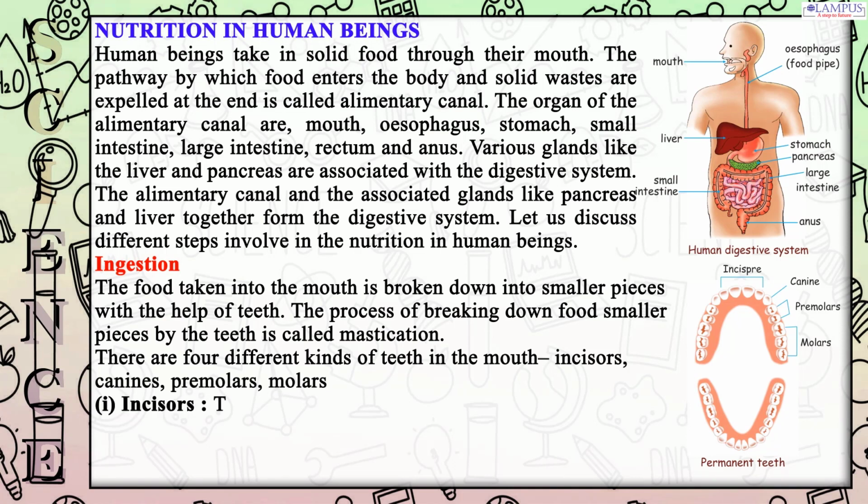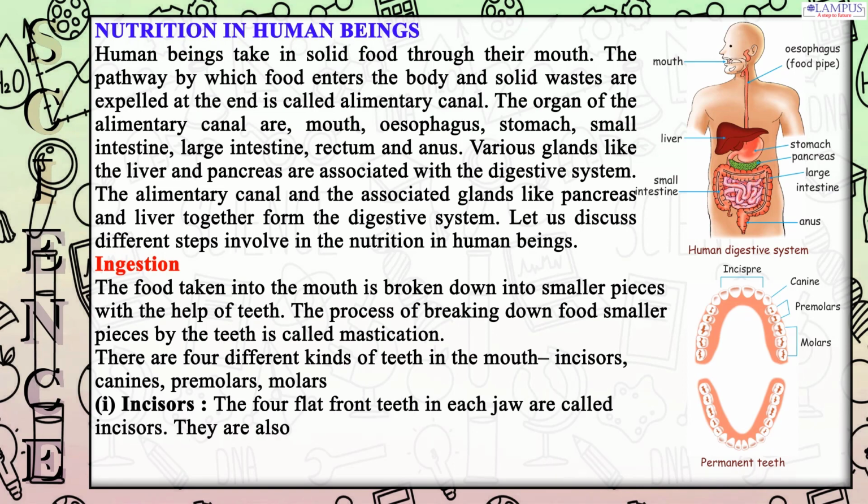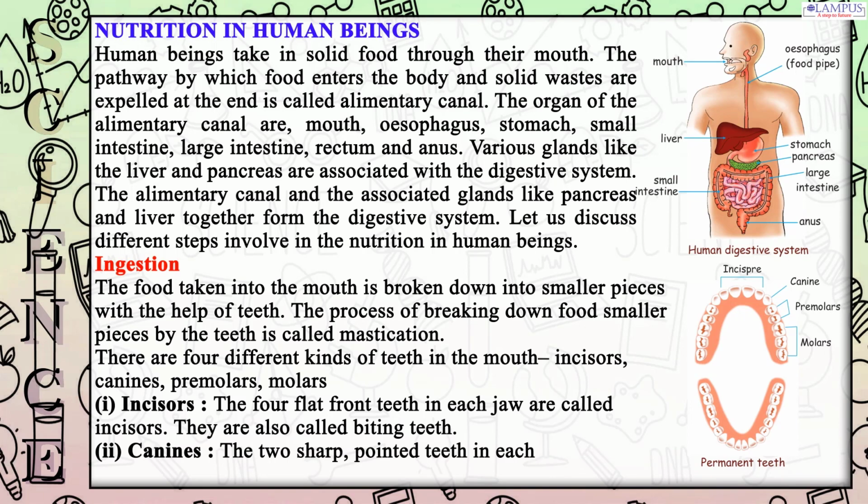1. Incisors. The 4 flat front teeth in each jaw are called incisors. They are also called biting teeth. 2. Canines. The 2 sharp, pointed teeth in each jaw that lie on either side of the incisors are called canines.